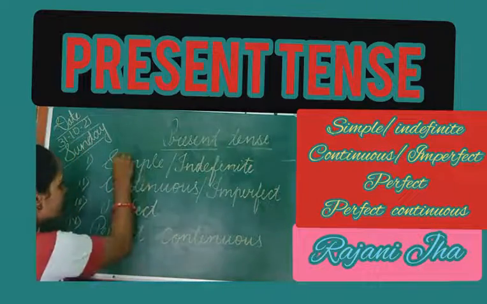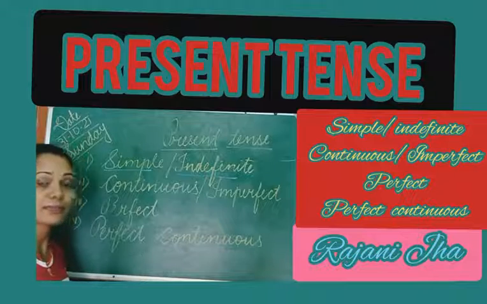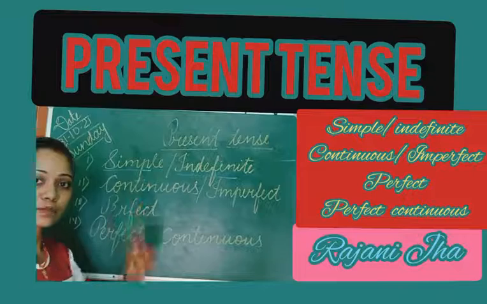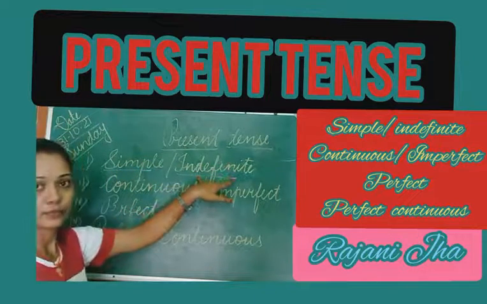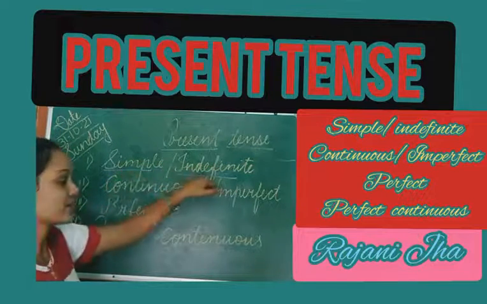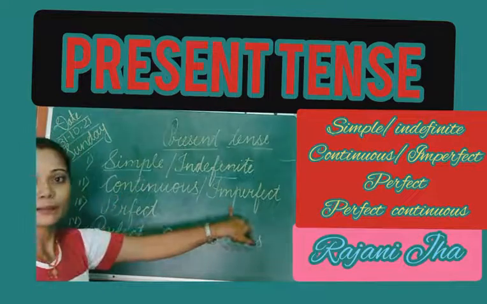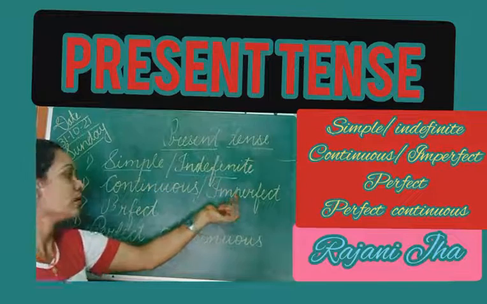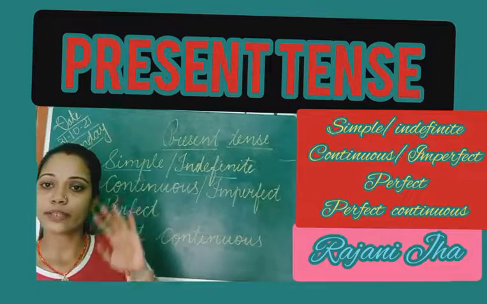In short, here I have written simple or indefinite. That is the first part of present tense. The first part is known as simple present tense or present indefinite tense. The second is present continuous or present imperfect. You can call it present continuous, or you can call it imperfect also. The third one is present perfect, and the fourth one is present perfect continuous. So there are four parts.